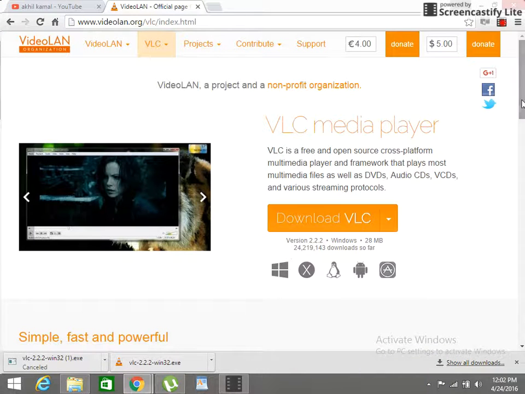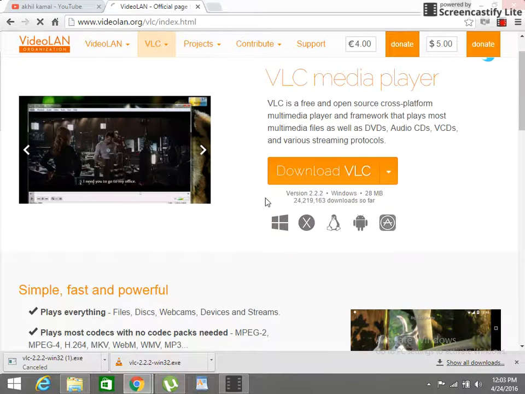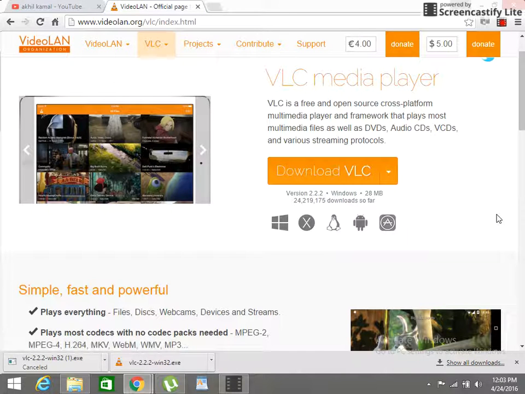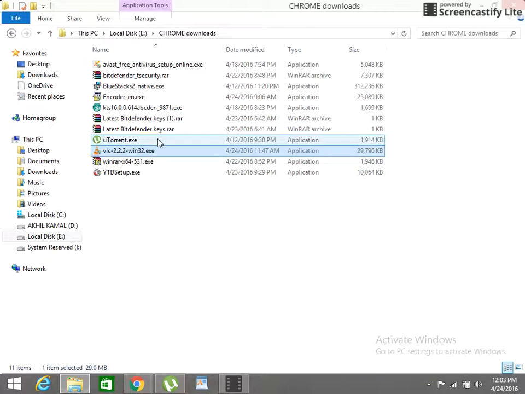and the site comes. I have already downloaded it. Now it's time for viewers to download it. The Download VLC option will help you to download VLC Media Player. After downloading it, open the setup. Yeah, this is the setup.